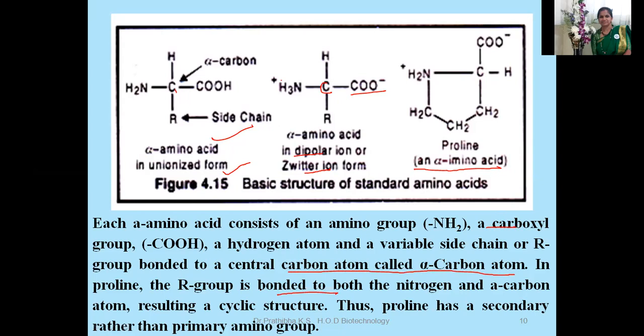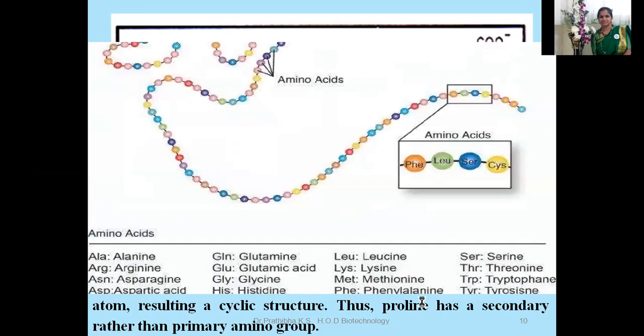Here you can see this is the central carbon atom, and this is the amino group. They are attached together, resulting in a cyclic structure, which gives a restricted conformation. Thus, proline has a secondary rather than a primary amino group.